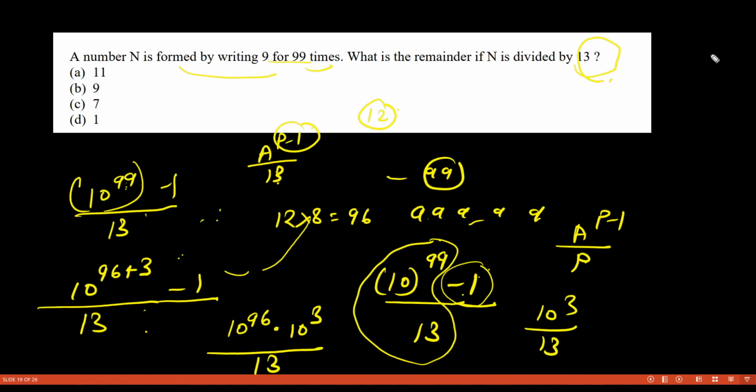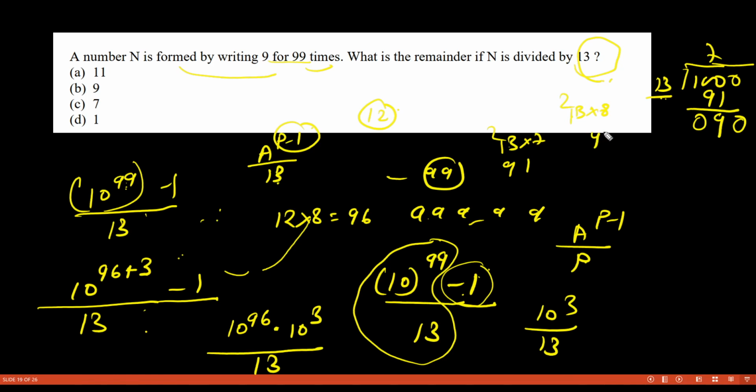Let us find this, 1000 divided by 13, and see what remainder we are going to get. So 13 you will do how many times? 13 into 7 is 91, I guess. 3 7s are 21, 2 91. So we are getting 91 here. Now what is left here? 9 and 0 and 0. So now you are obviously going to use 13 into 8.